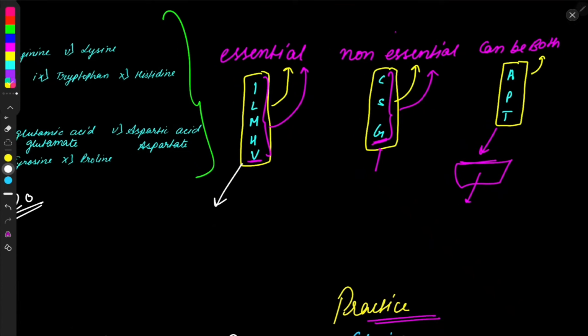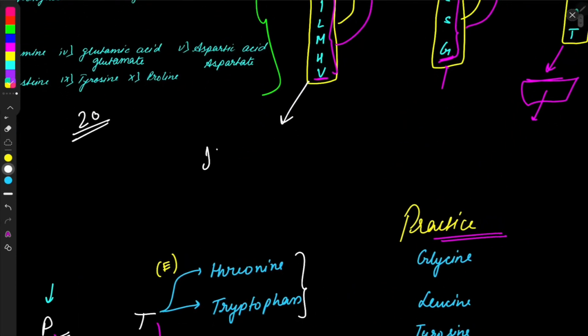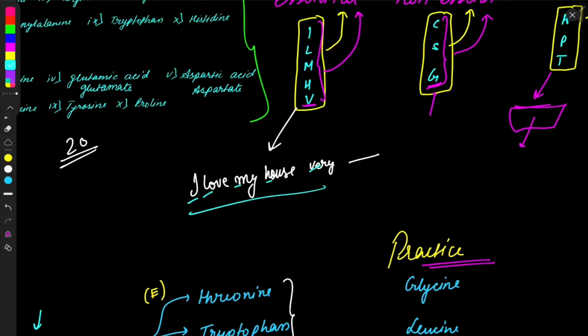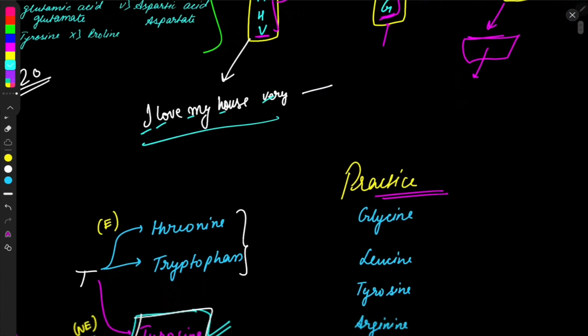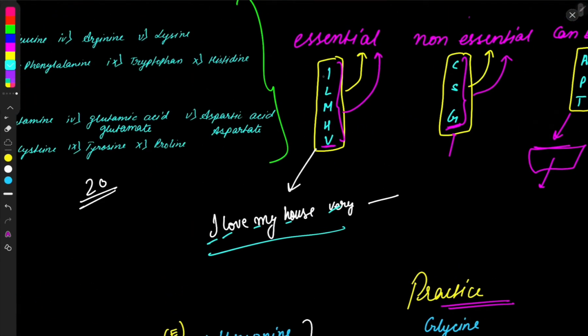I have a trick to memorize this also. That is, I love my house very. Not much, only up to these. I love my house very. It is I, L, M, H, V. Amino acids starting with these letters are always essential.